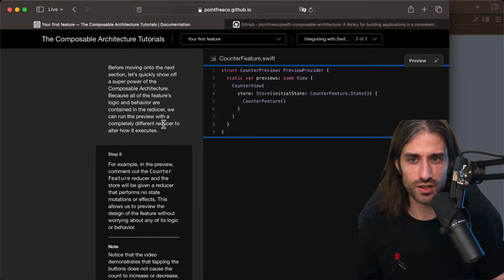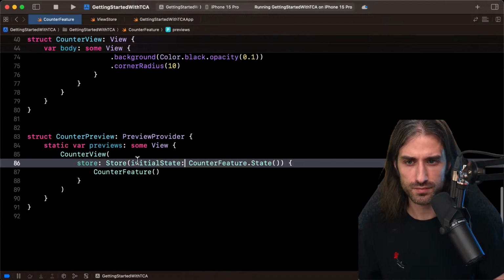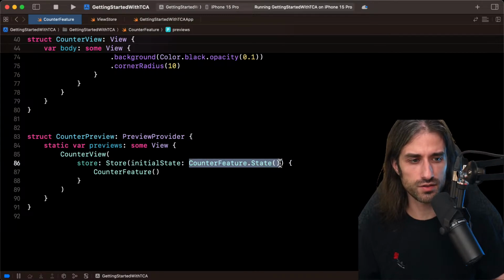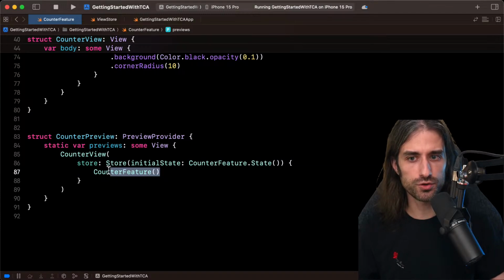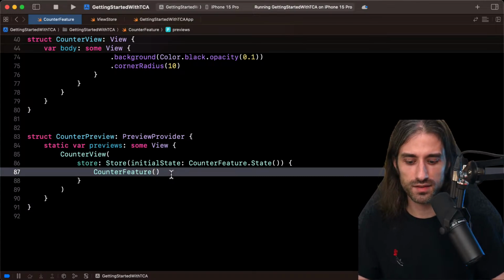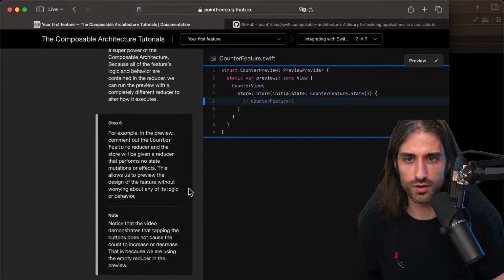So before moving on to the next section, let's quickly show off a superpower of the composable architecture. Because all of the features, logic, and behavior are contained in the reducer, we can run the preview with a completely different reducer to alter how it executes. That's interesting. So let's go back to where we build the store. So here, what's interesting is that you can see that we give it the default state, which is the state struct defined inside the counter feature struct being initialized, but we also give it the counter feature for the reducer. So we could operate on the same state, but with a different behavior. And I guess that's what the tutorial wants to show us.